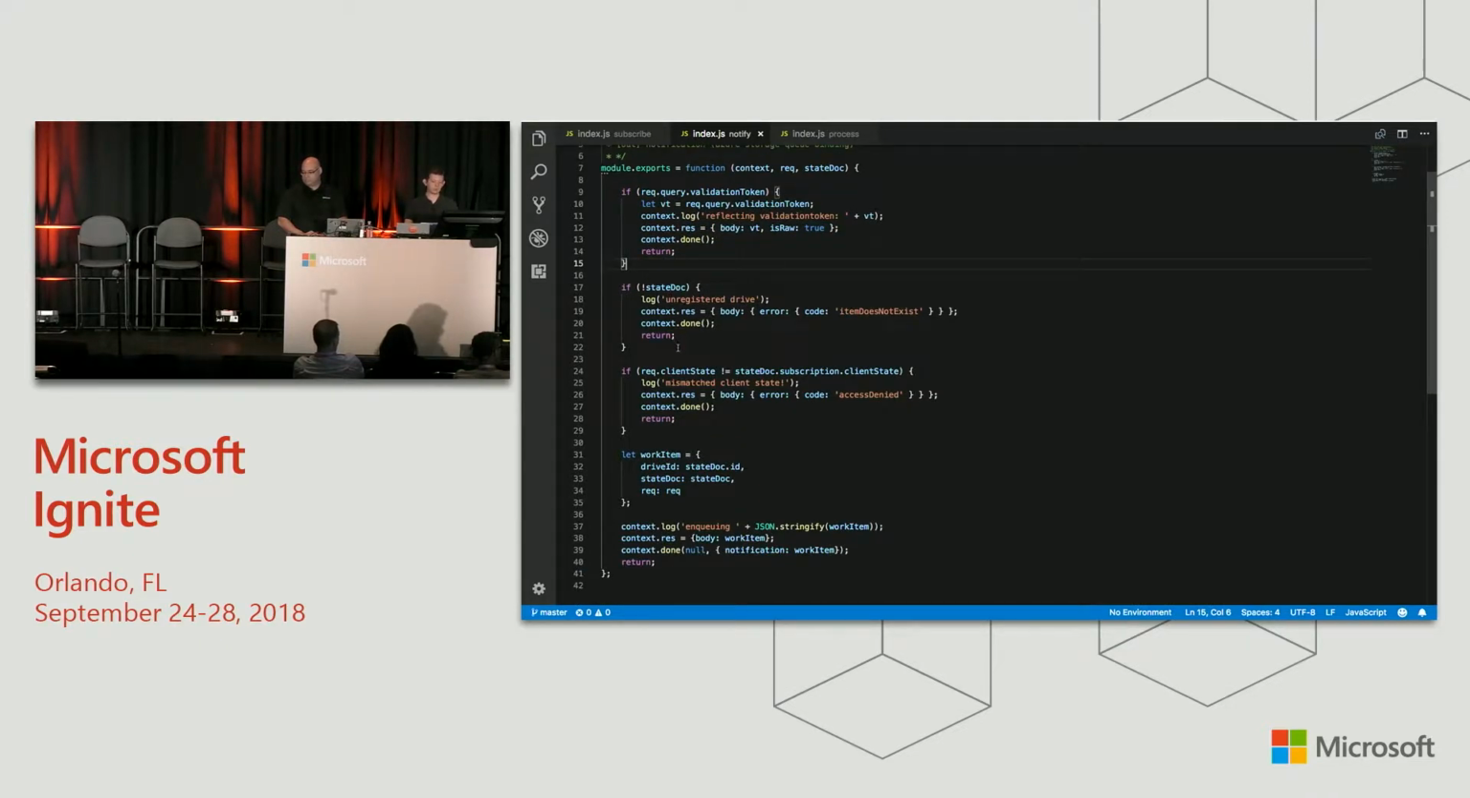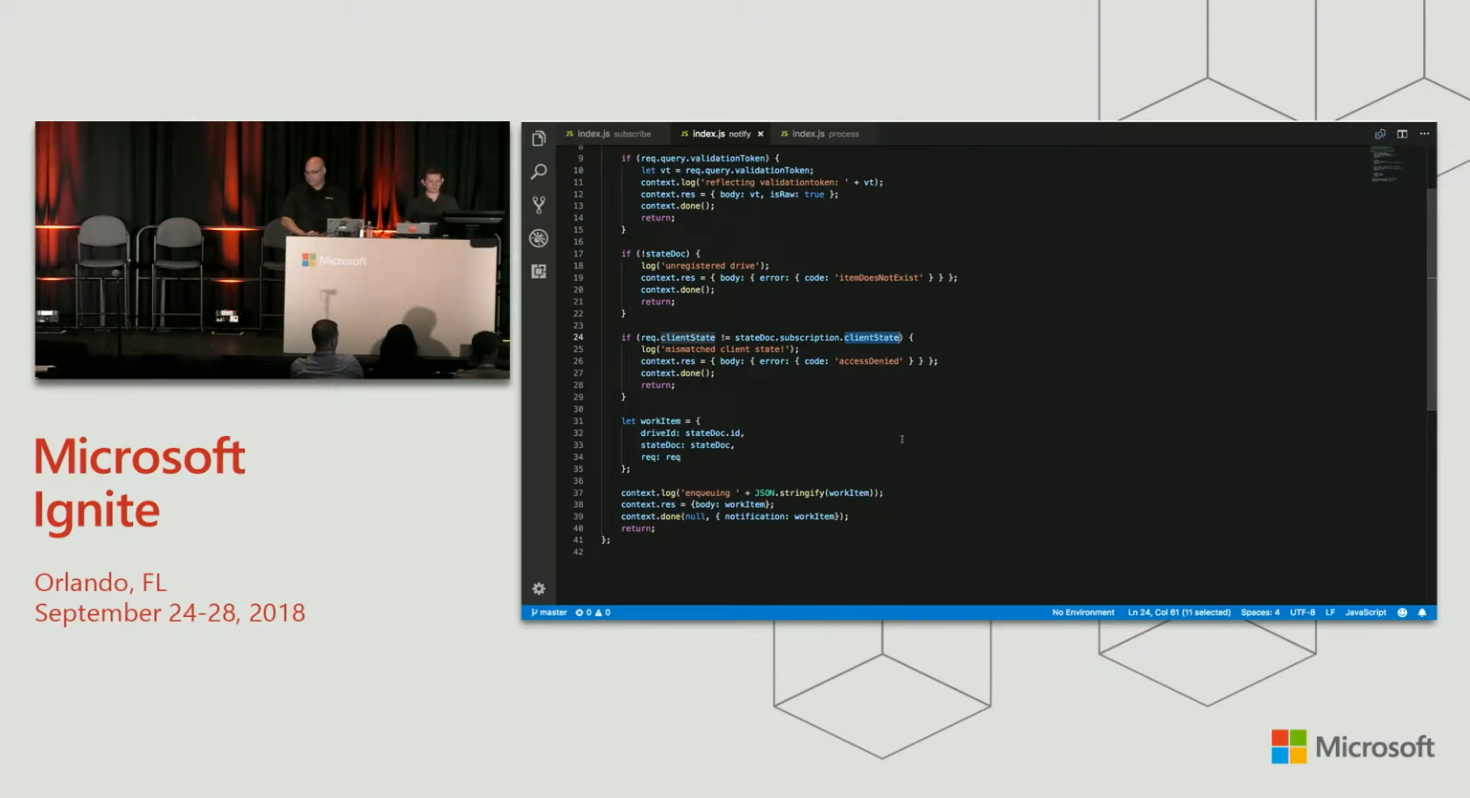Next, if that wasn't the case, it sees if we have a state doc. If we don't have one, then that means that we couldn't match against anything in Cosmos DB. Clearly, we haven't registered the right way through the subscribe function, so we're just going to bail out. Next, assuming we have a state doc, we're going to check whether the client state that the webhook notification sent us matches the one that we stored in the subscription object. If they don't match, then this is either someone trying to tamper with it or a notification coming in from some stale subscription we're not expecting, so we're just going to throw access denied or something and bail out.